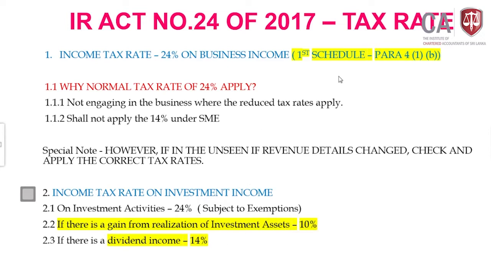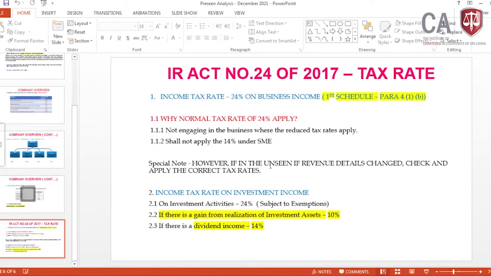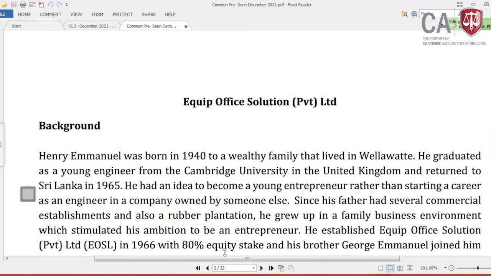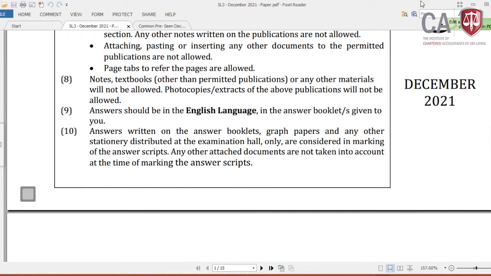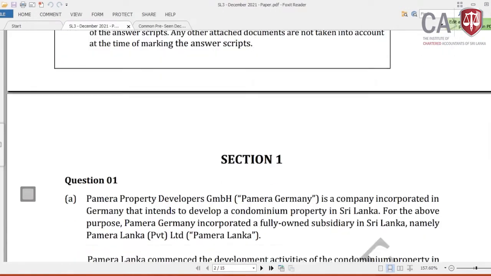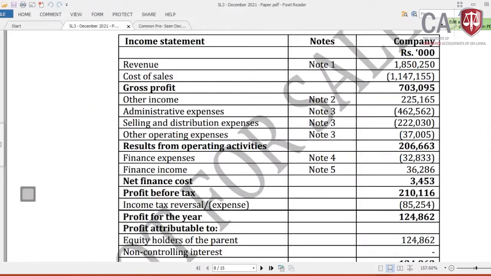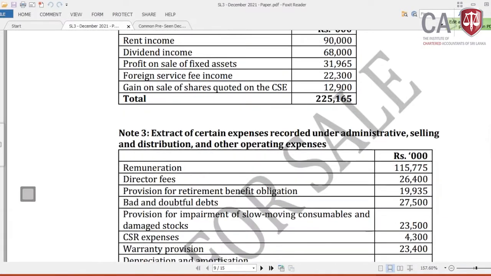Now this is for you just to highlight the relevant tax rates and how they come into the application of the relevant tax rate. Then that's all for me to take from the pre-seen information. Now directly let me come to the discussion of the question, and as usual, I will explain each relevant adjustment, and for a particular adjustment, I will do the answer.